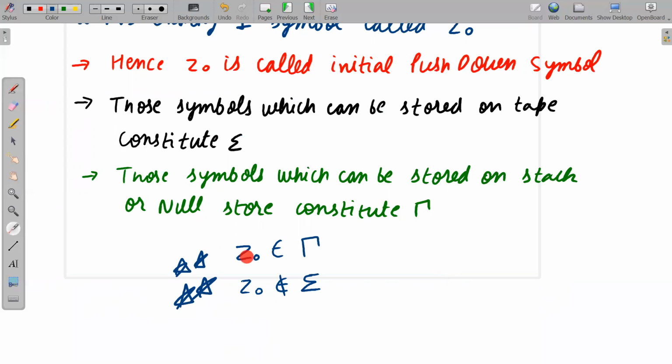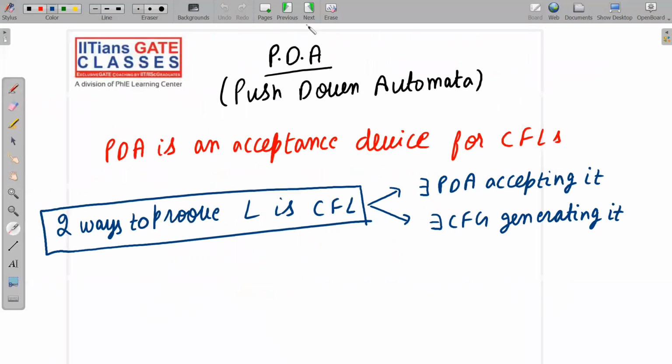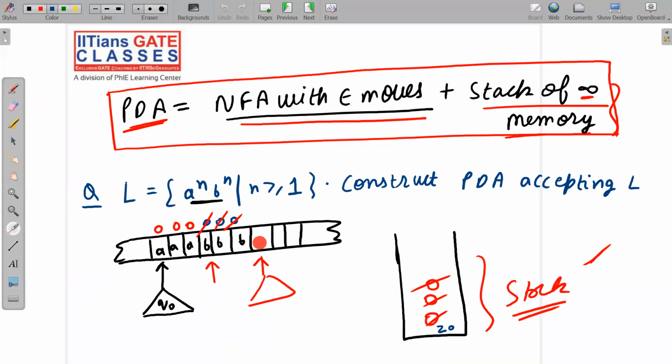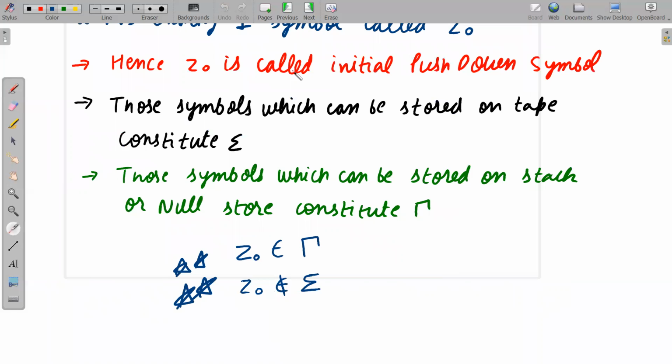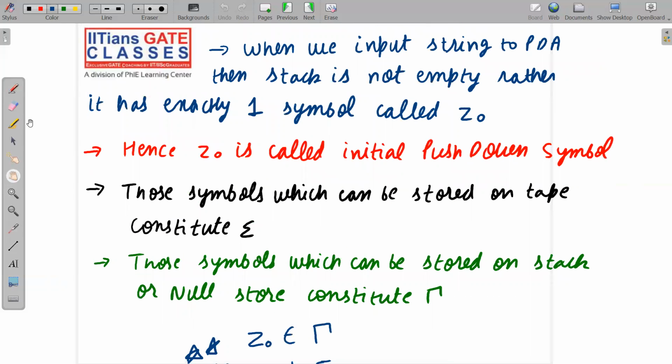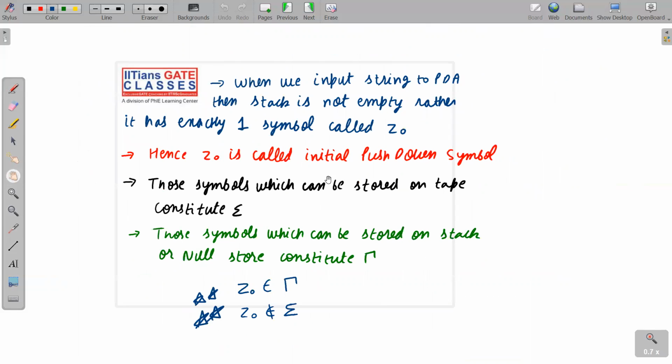What we are saying is Z naught belongs to tau, but Z naught does not belong to sigma. So Z naught cannot be stored on the tape. This is the tape, so you cannot keep Z naught here, but we have to keep Z naught here on the stack. Whatever symbols we are storing on the stack constitute tau, and whatever we are storing on the tape constitutes sigma. I am putting everything on one slide so that you can note it down carefully.